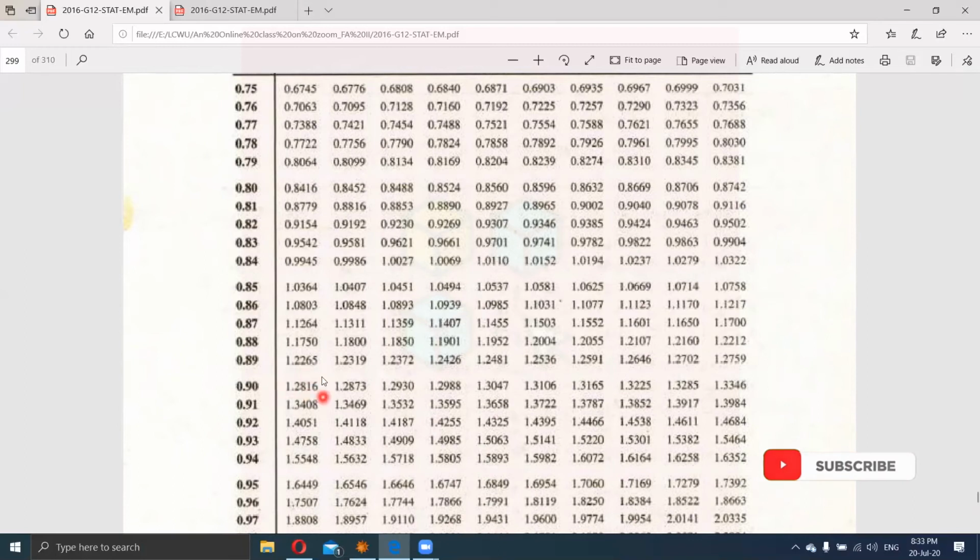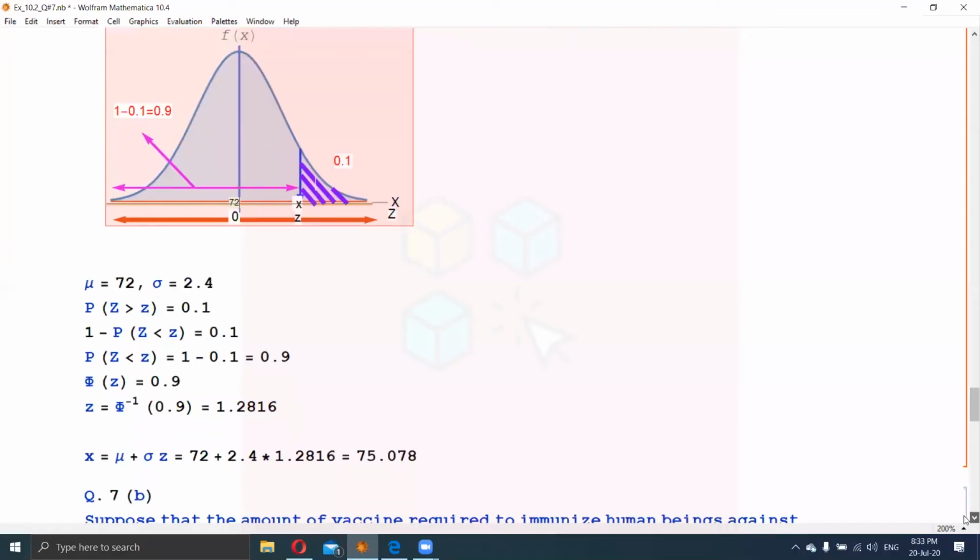So putting this value in the expression x equals mu plus sigma z, we can find our value of x using the detrending method. Substitute mu as 72, sigma as 2.4, multiplied by z 1.2816, and solving this expression we will have 75.078.